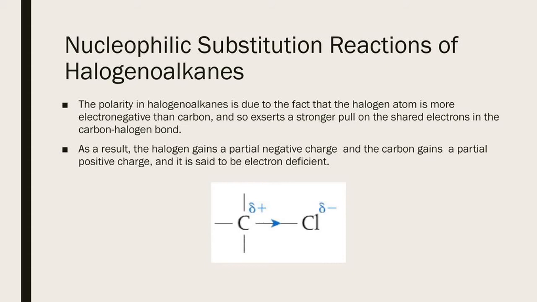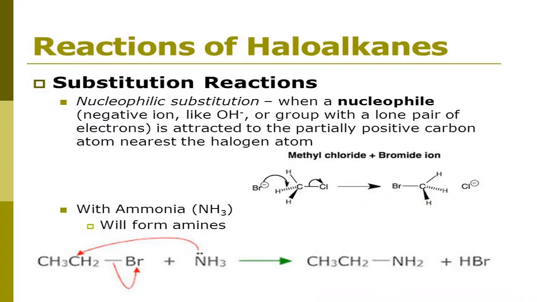This is all introduction. Now we see the example. Please see, this is methyl chloride. The electron goes here and becomes a partial negative and a partial positive. Now the bromide is attacking on the carbon plus and making a bond, and Cl comes out. So Cl is called the leaving group, and Br minus is called the attacking group. It was methyl chloride, now it is methyl bromide. Here bromide is a nucleophile.